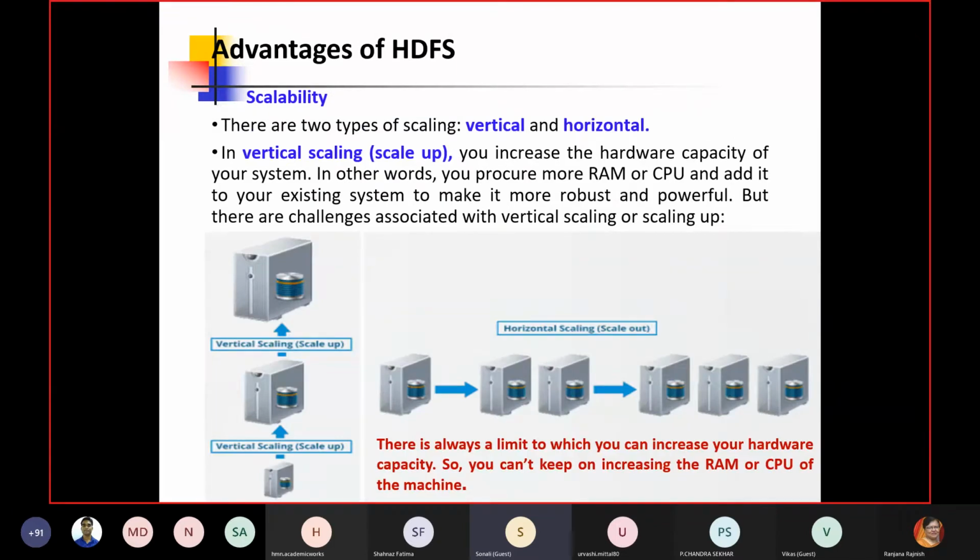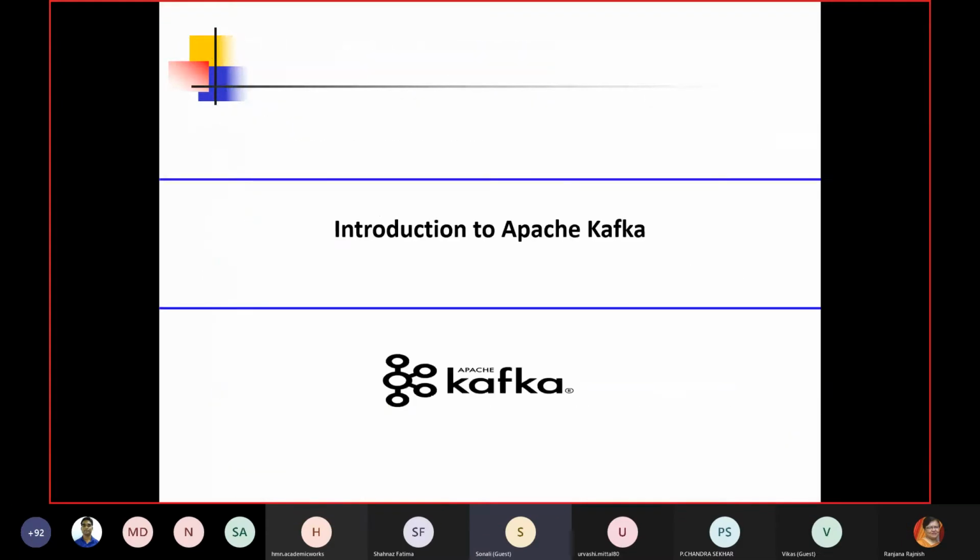Basically you can understand it like there are two types of scalability which are possible. One is vertical scalability. Vertical scalability means in one machine, we may increase our memory, but that has a limitation, as you cannot increase your memory beyond a certain level. Hadoop distributed file system with the Hadoop ecosystem is providing us horizontal scalability. Horizontal scalability means you can add any number of hardware machines, and then you can imagine unlimited capabilities in terms of storage as well as processing power. So this is basically the advantage.